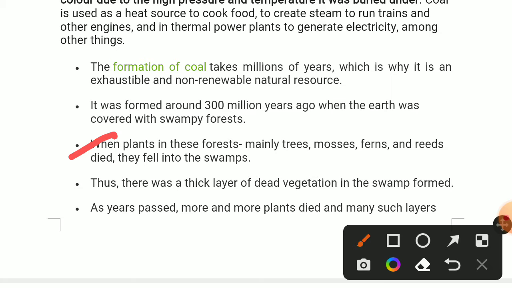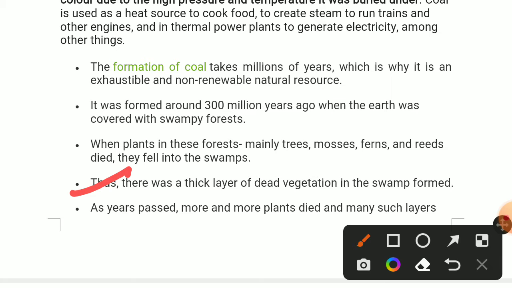This is the point they are telling. Thus, a thick layer of dead vegetation in the swamp formed. After they were buried due to natural calamities, they form a thin layer of dead vegetation. Dead vegetation also includes plants, trees, and animals. This also includes dead vegetation and forms a thin layer.